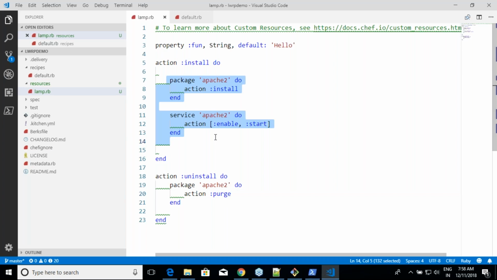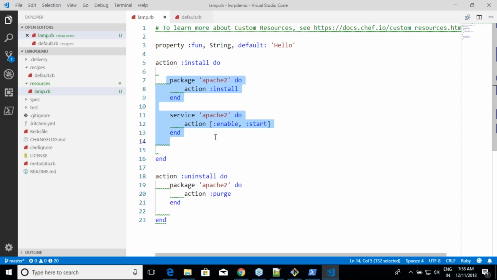Yeah. Earlier to this, it was not this simple. Before the lightweight resource providers came, you had to write a Ruby block. You had to import Ruby statements. So that was all the difficulty which we had in the earlier versions of Chef. But now it is very much simple, right? You can take any cookbook and convert it into some of your custom resources. Is it really difficult? You just have to define what the possibilities are, right?